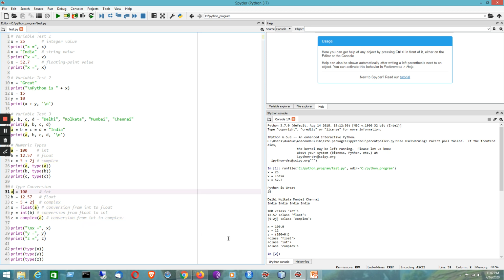So in that we have performed the corresponding conversion. Similarly, we can show the types also, like x is basically representing float, y is basically representing int, and z is representing a complex number.